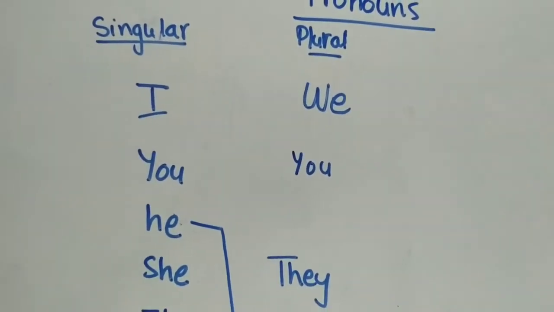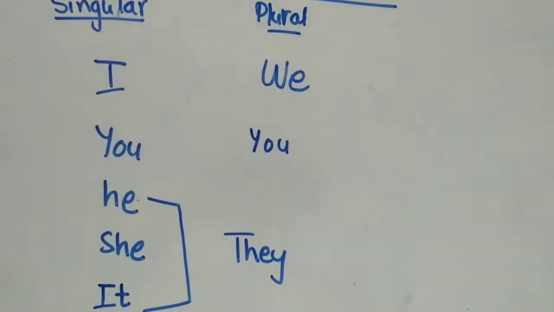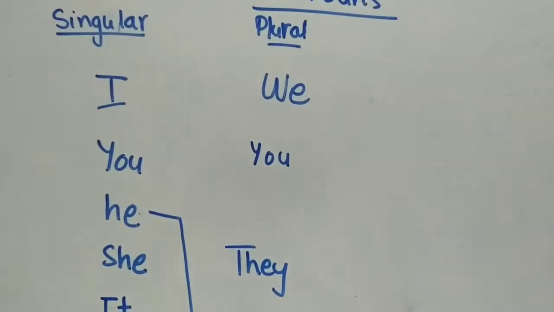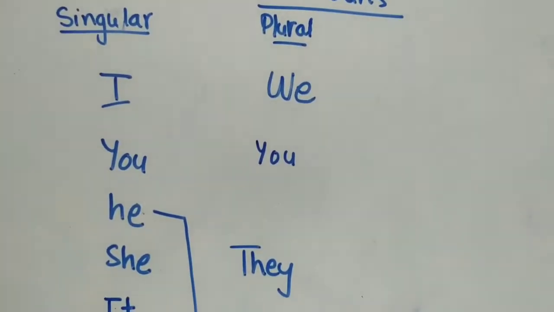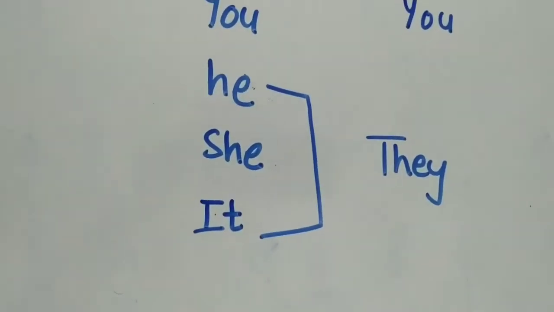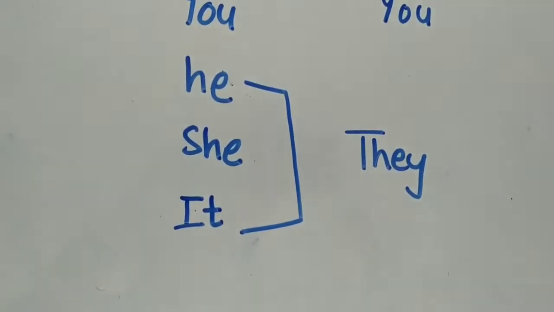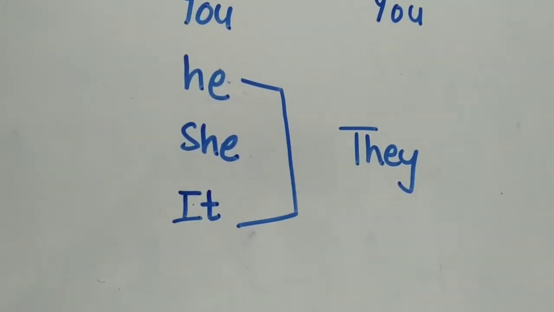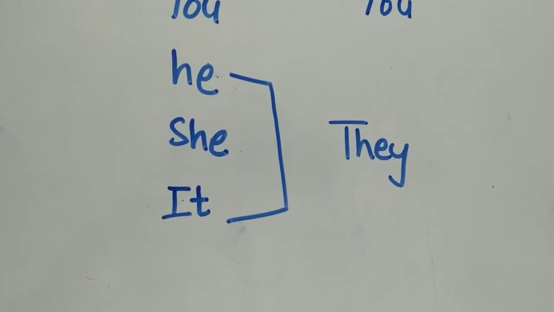Pronoun for you will be you. Fine? As you say, you children. Means what? Many, right? For plural, you will be the same as you. Right? Now, as I told you, he is for what? Referred to male member. He is referred to masculine, males, right?